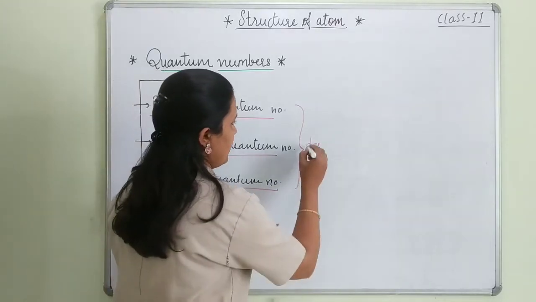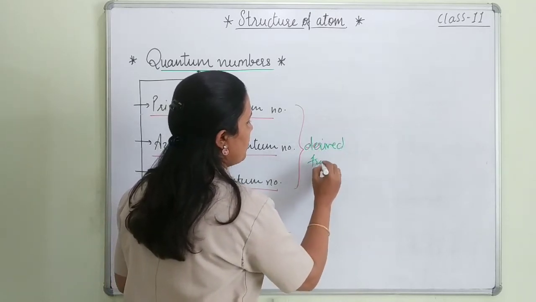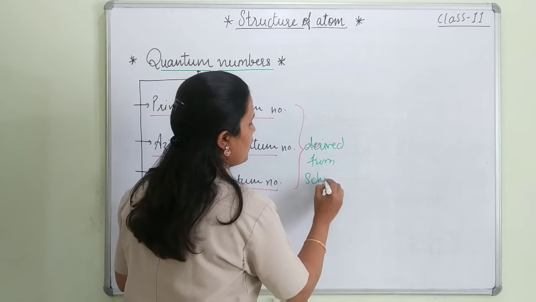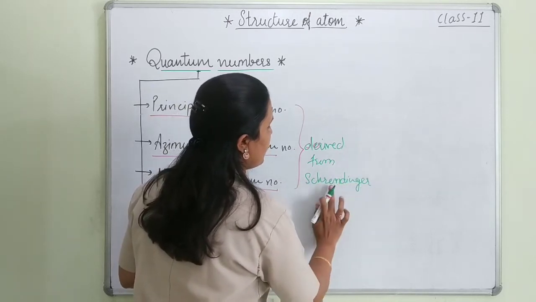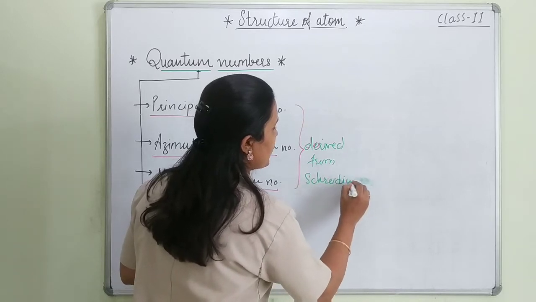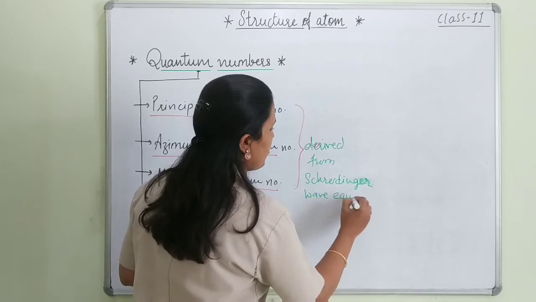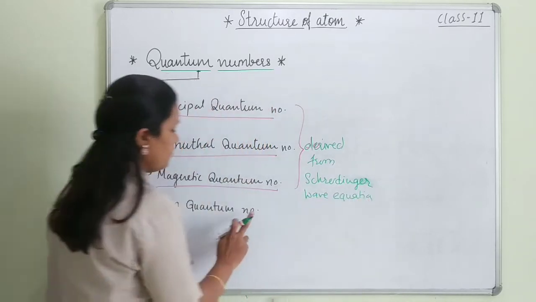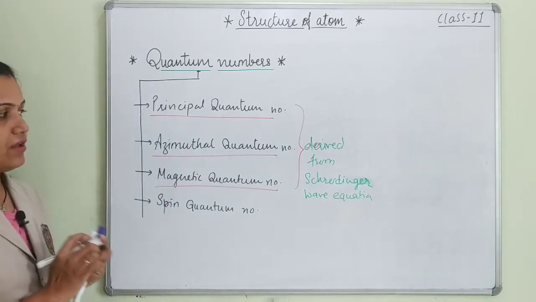These are derived from Schrodinger wave equation. I'll write it: Schrodinger wave equation, and this is a very important concept. And the fourth one has not been derived through Schrodinger wave equation.